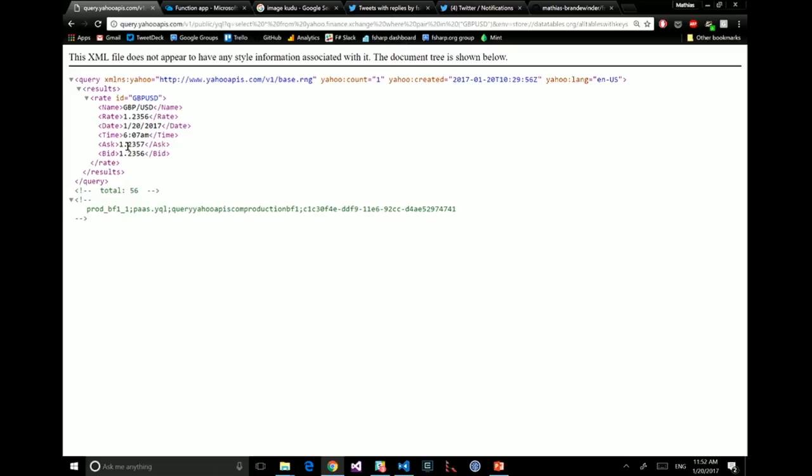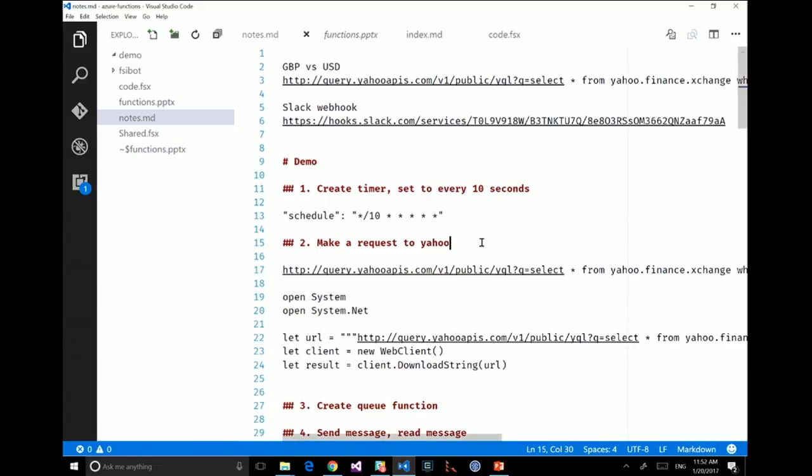So what I'm going to want to do at some point is call this, get the data, and then pull out the part which is between the rate, open rate, close rate brackets to get an exchange rate. So let's do it. Because I'm not very good at typing, I'm going to do a bit of copy-paste code here.